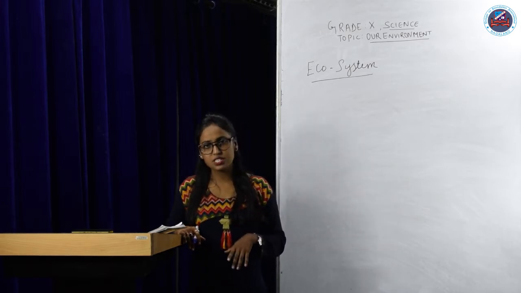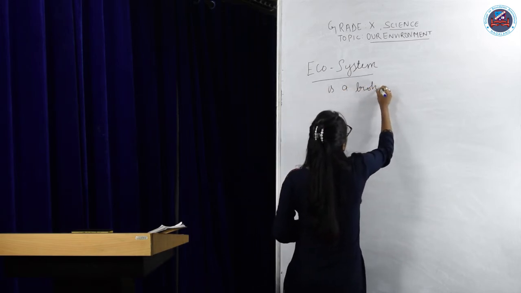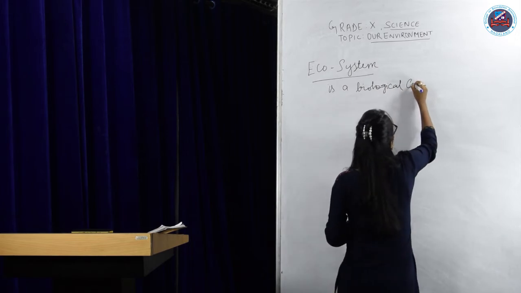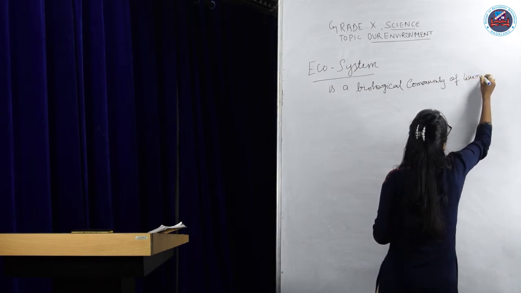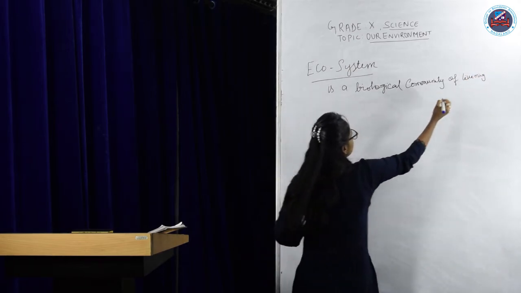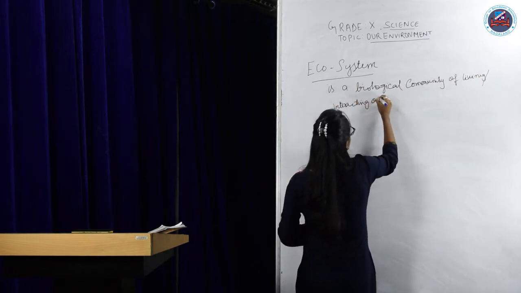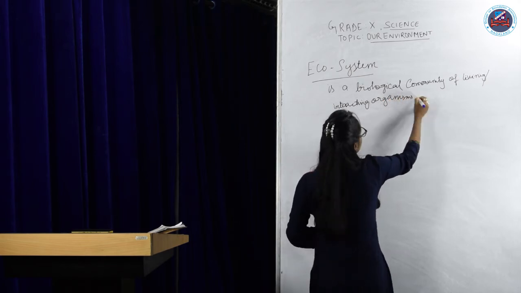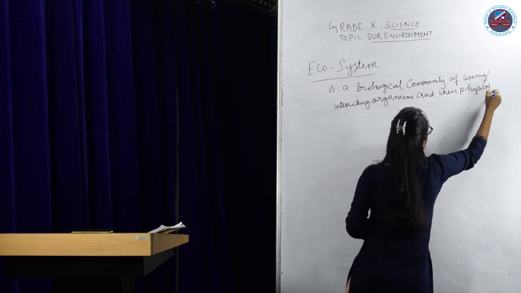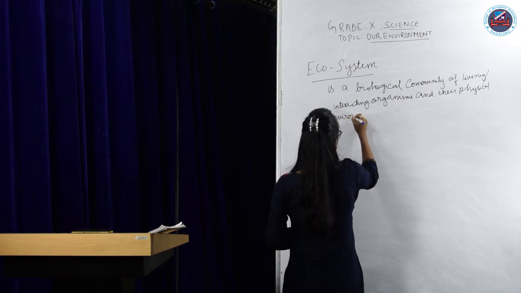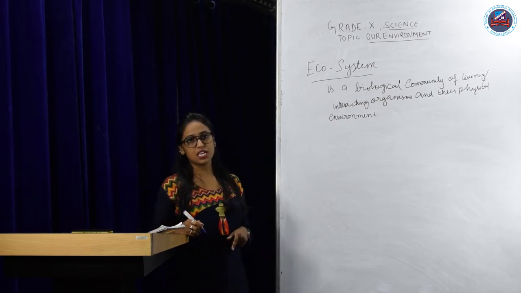That means in simple terms, what can you say? You can say that ecosystem is a biological community of living or interacting organisms and their physical environment.